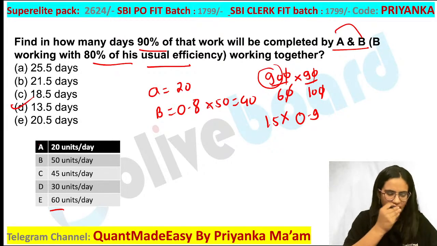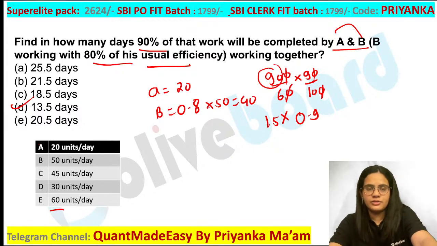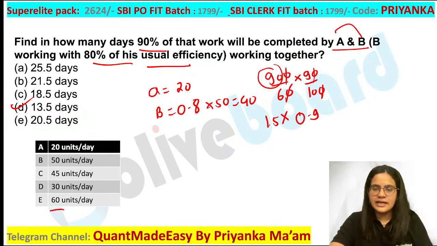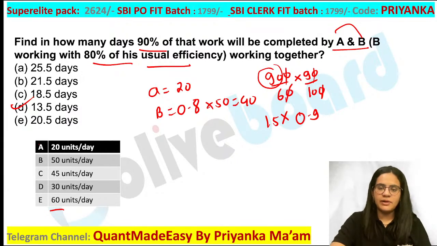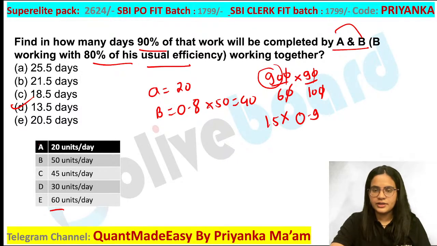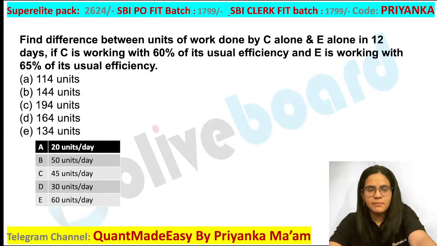Everybody is getting this. You have to take 90% of the work. Okay, Karthik is getting it, Naveen Kumar got it, Sandeep got it. So 13.5 will be the perfect answer. Okay guys, do not get confused. In the table it is properly written over here. Okay, yes, very good. Let us quickly move on to the next part.